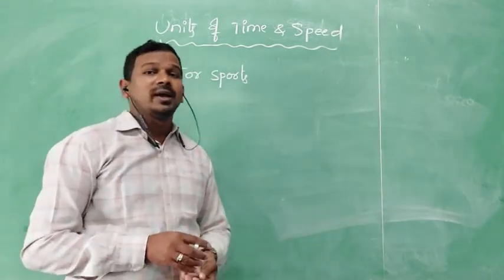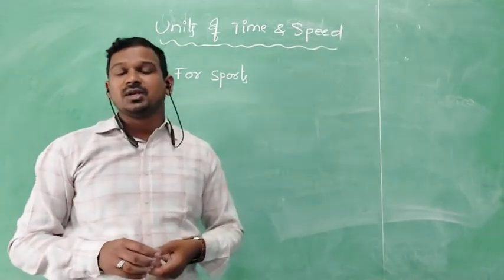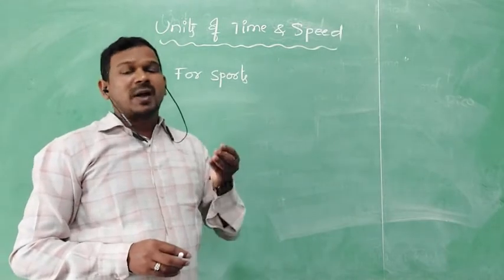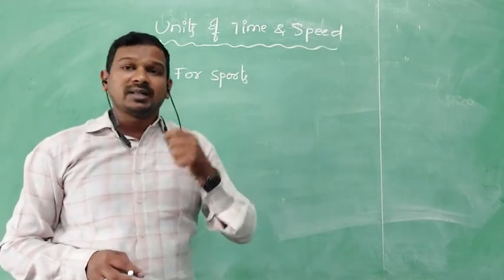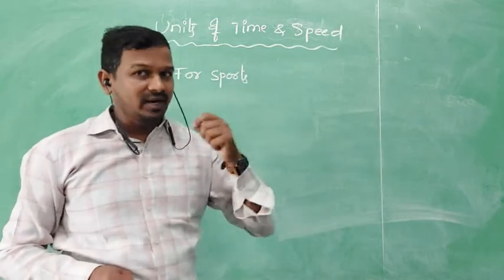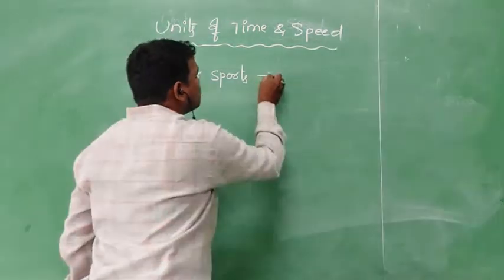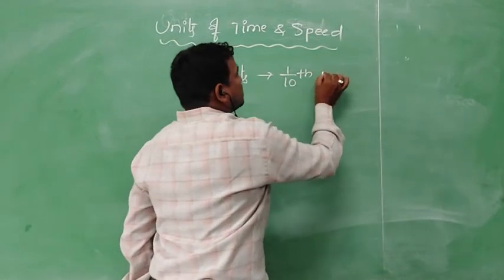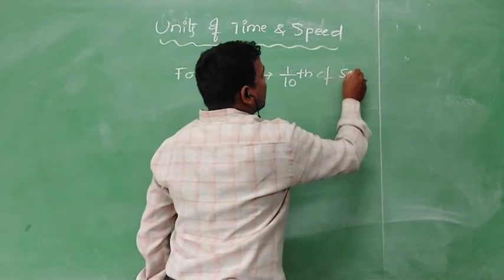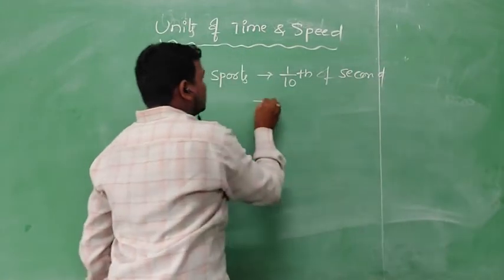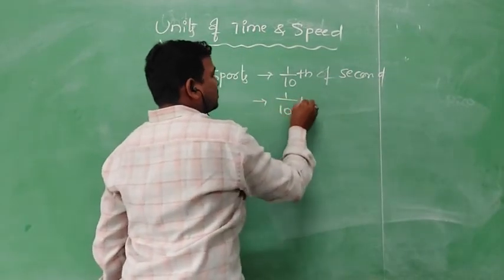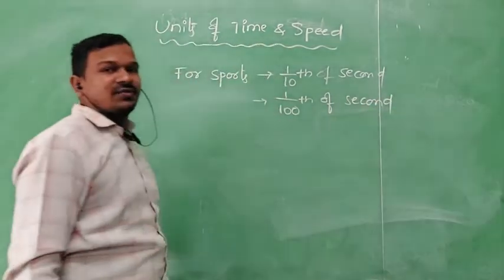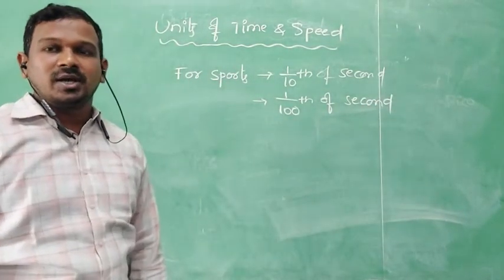That type of watch is used in sports to decide in a span of a second, like 1 by 10th of a second, 1 by 100th of a second.